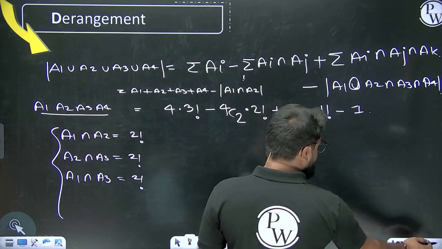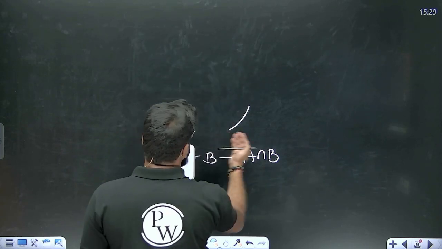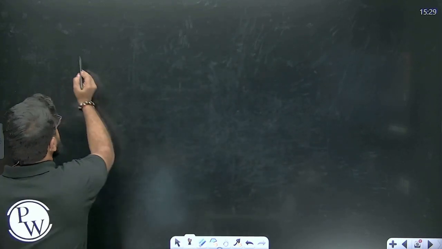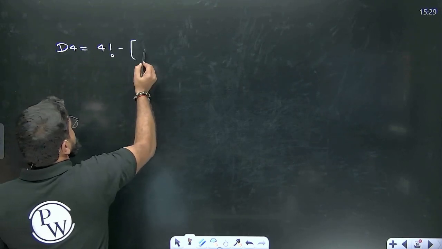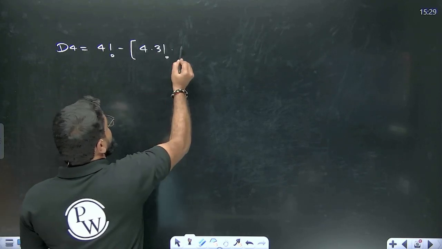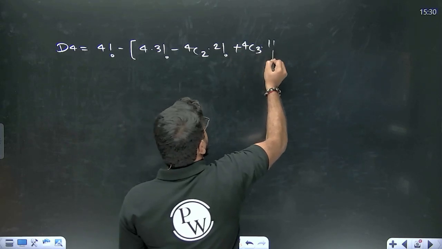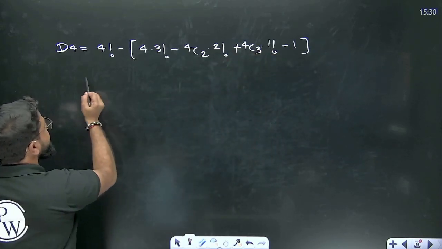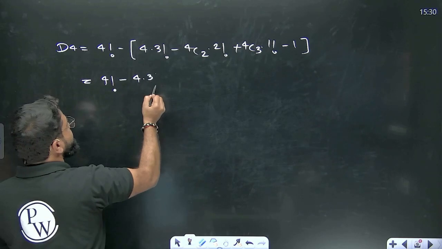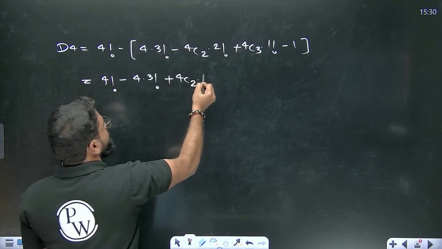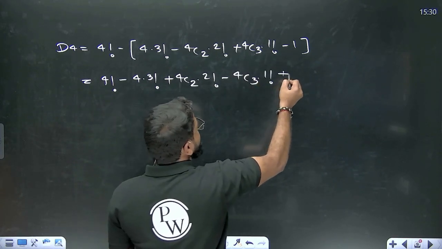Okay, let's come to this particular point over here. If I try to understand these things, what is basically our D4? Our D4 is trying to say 4 factorial minus 4 into 3 factorial minus 4C2 into 2 factorial plus 4C3 into 1 factorial minus 1. Now first of all you try to understand. I will take the minus inside. So here you will get 4 factorial minus 4 into 3 factorial plus 4C2 into 2 factorial minus 4C3 into 1 factorial, and then here you will be getting plus 1.